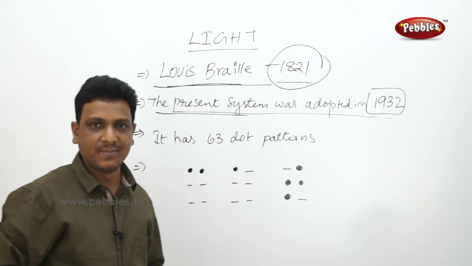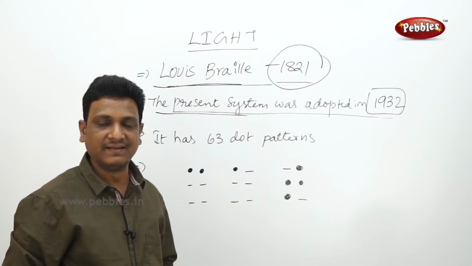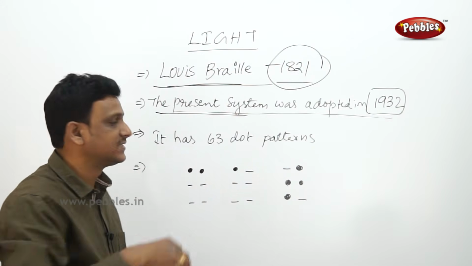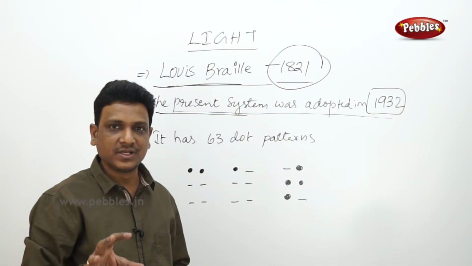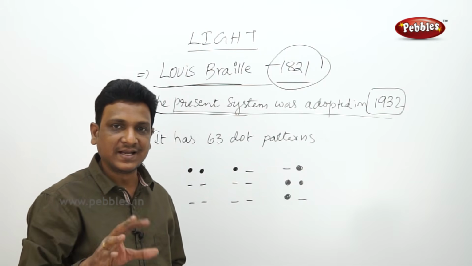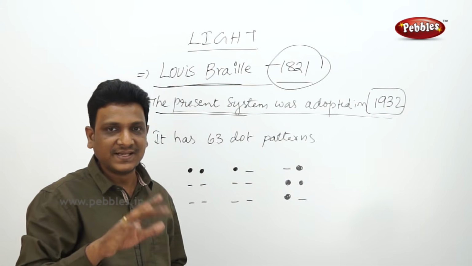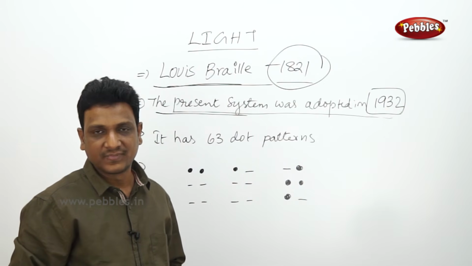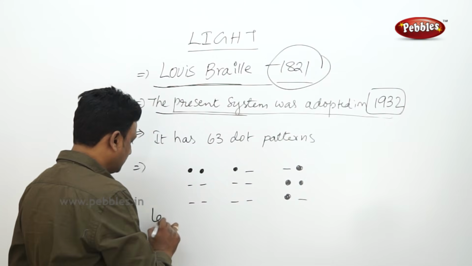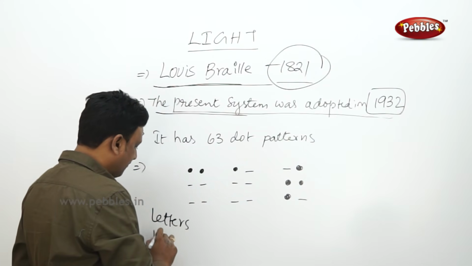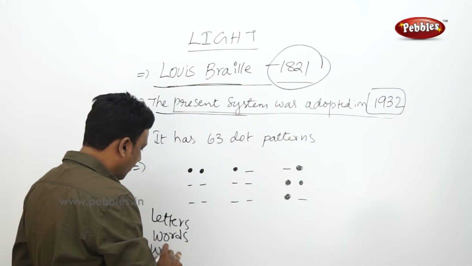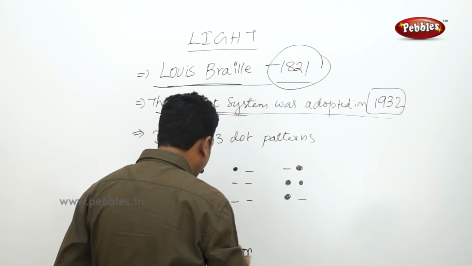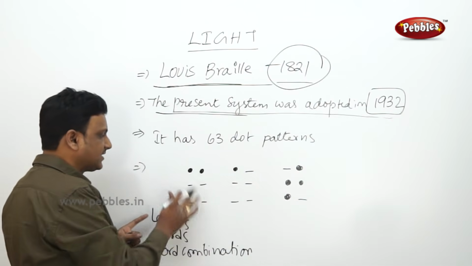The present Braille system helped people to study many languages, mathematics and science. Even many Indian languages can be learned by this Braille system. The Braille system is totally based on patterns which are engraved or embossed on the surface. By touching these dots with fingers, they identify them. Basically, the patterns include letters, then words, word combinations. They are given in different levels. They begin with letters, first understanding letters.